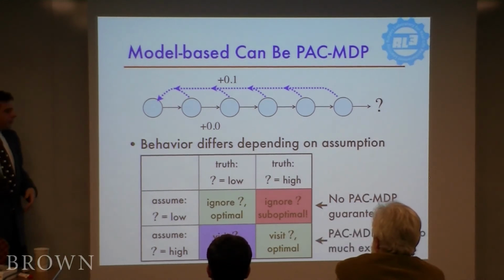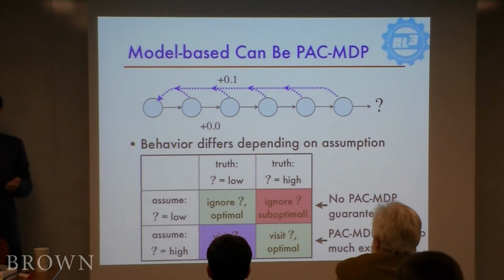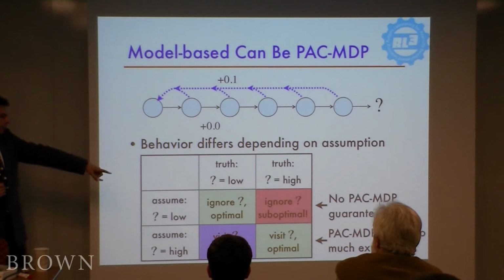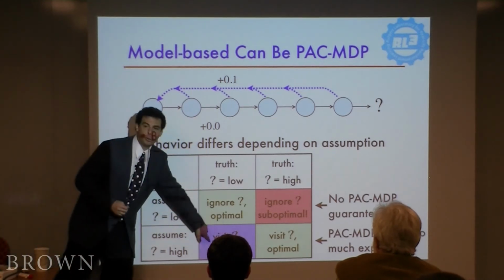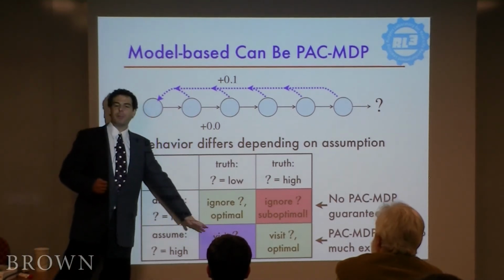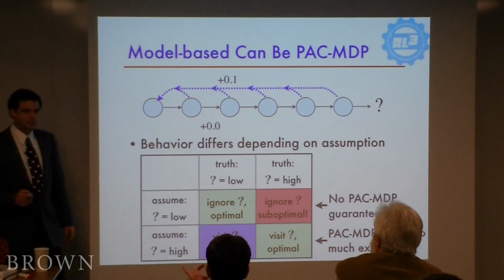In this other case where it sometimes makes a mistake by thinking the world is rosier than it is, it could be PAC-MDP. I haven't proven it yet, but it could be PAC-MDP as long as it's not doing too much exploration, because each time it's doing exploration, those are suboptimal actions. So I think that there's an asymmetry.